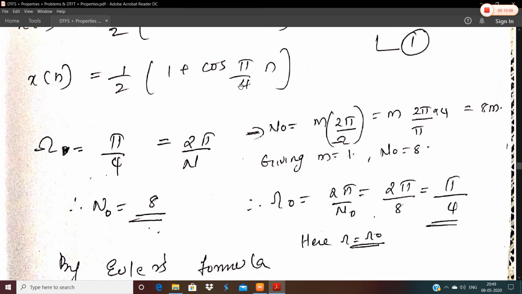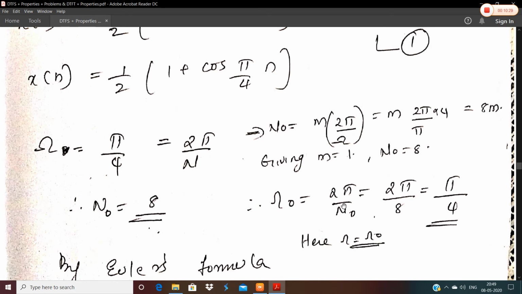In the second step, we have to find out the value of the fundamental period n naught, which is given by m into 2 pi by omega, and omega's value is pi by 4. So it becomes 8m. On giving m is equal to 1, we get the fundamental period n naught is equal to 8. Hope it's clear till here. We got the fundamental period.